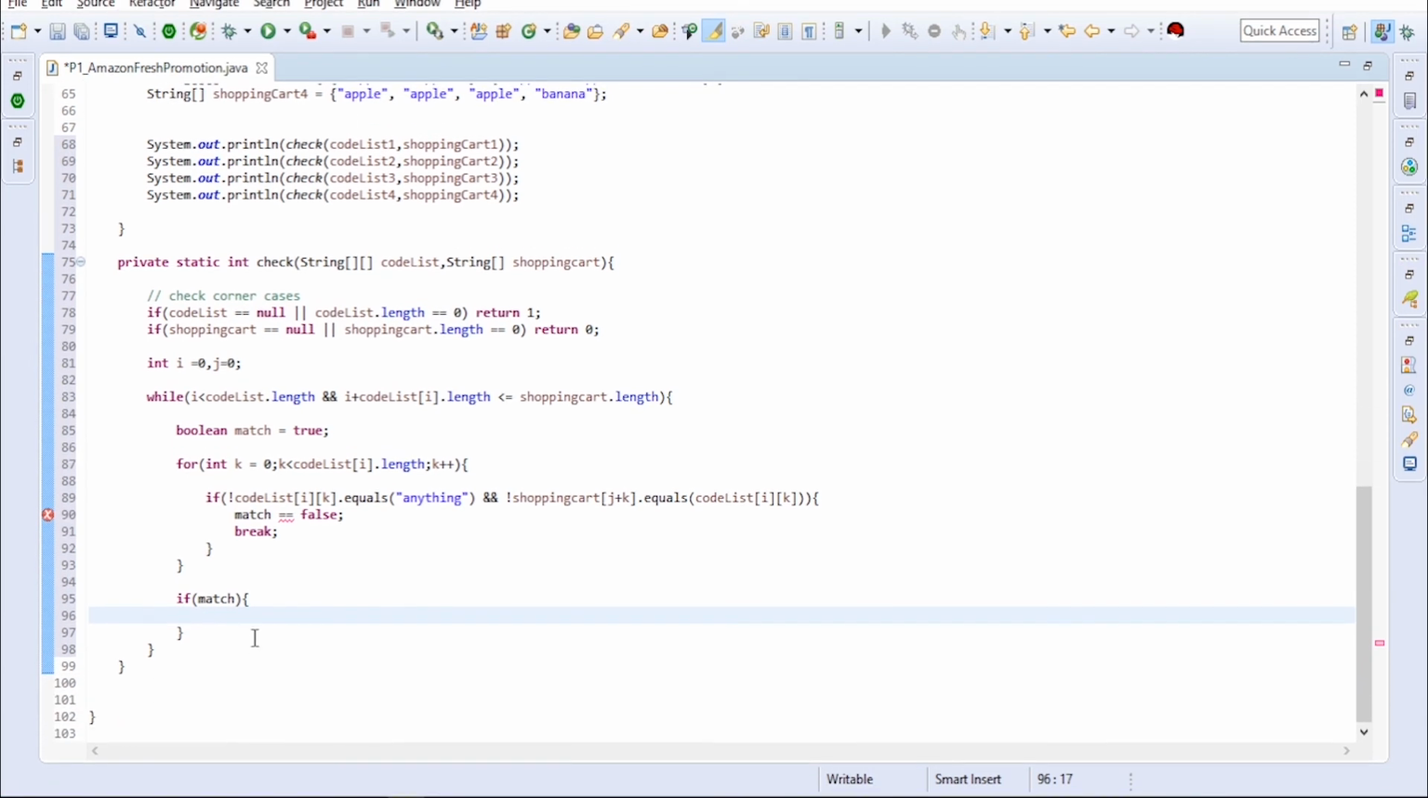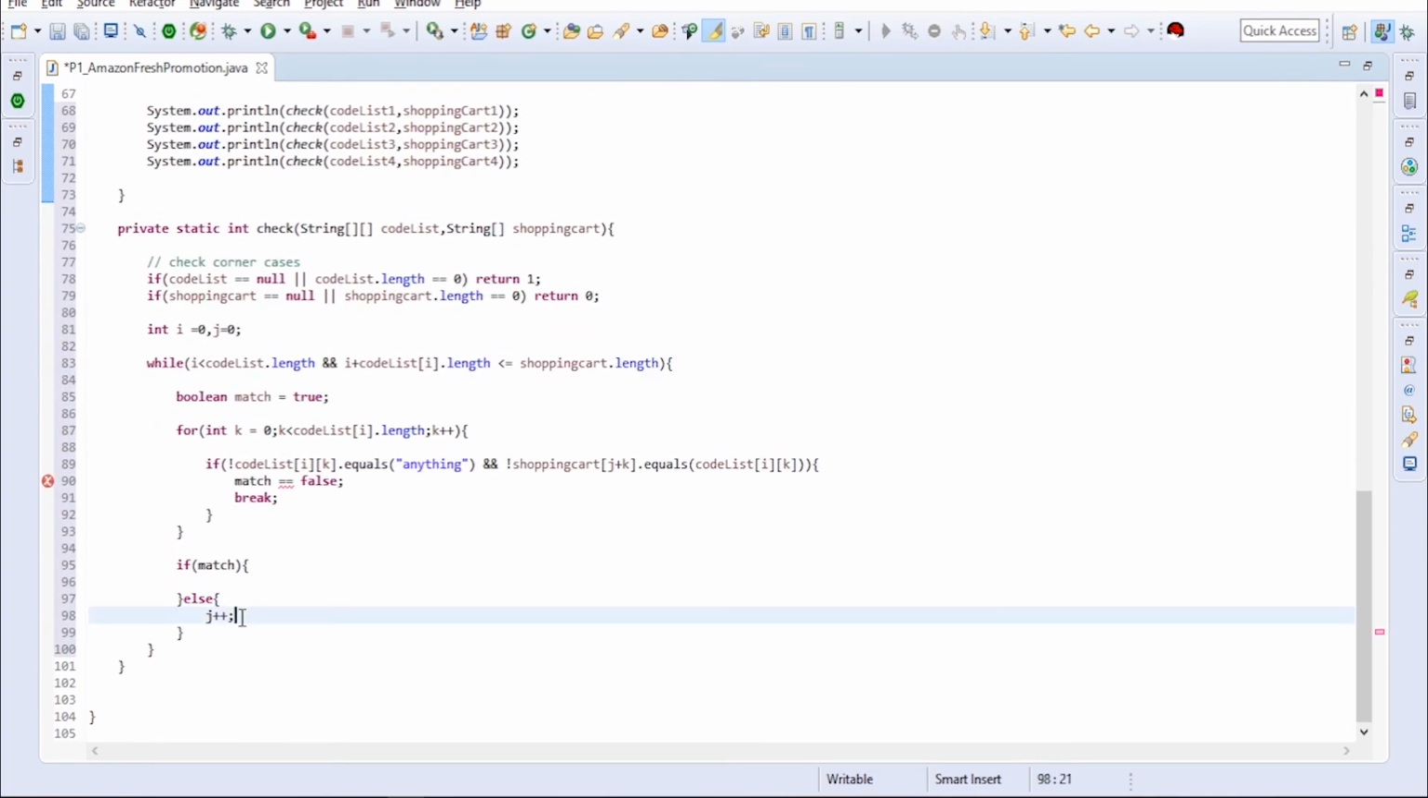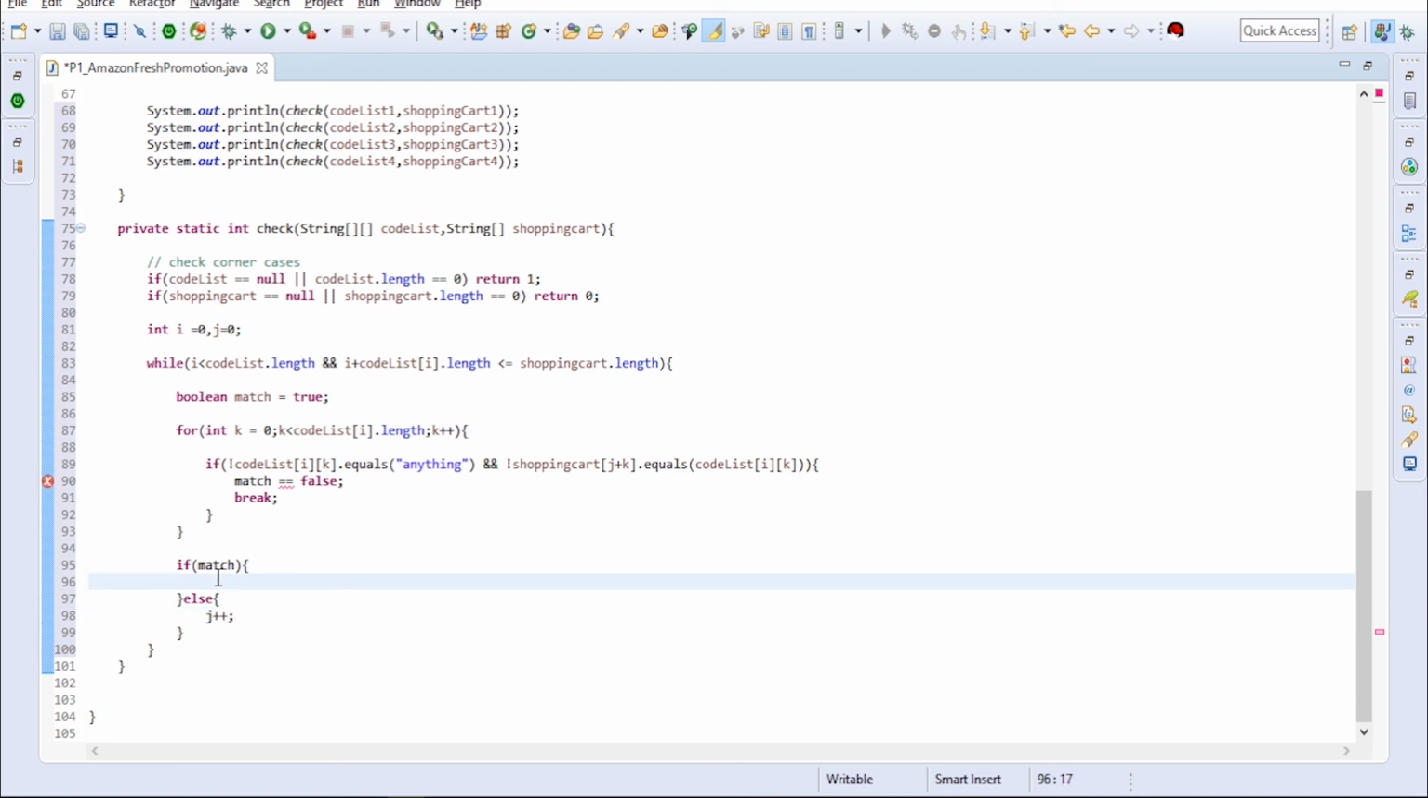If the code list is not there, then we will go for the else condition and iterate the shopping cart. First we check apple, apple is there, and here banana is there, which is not a match. So next we will iterate to orange, then check apple against orange. Same thing I did here. Now we use j for the shopping cart list, so we will iterate with j plus plus.